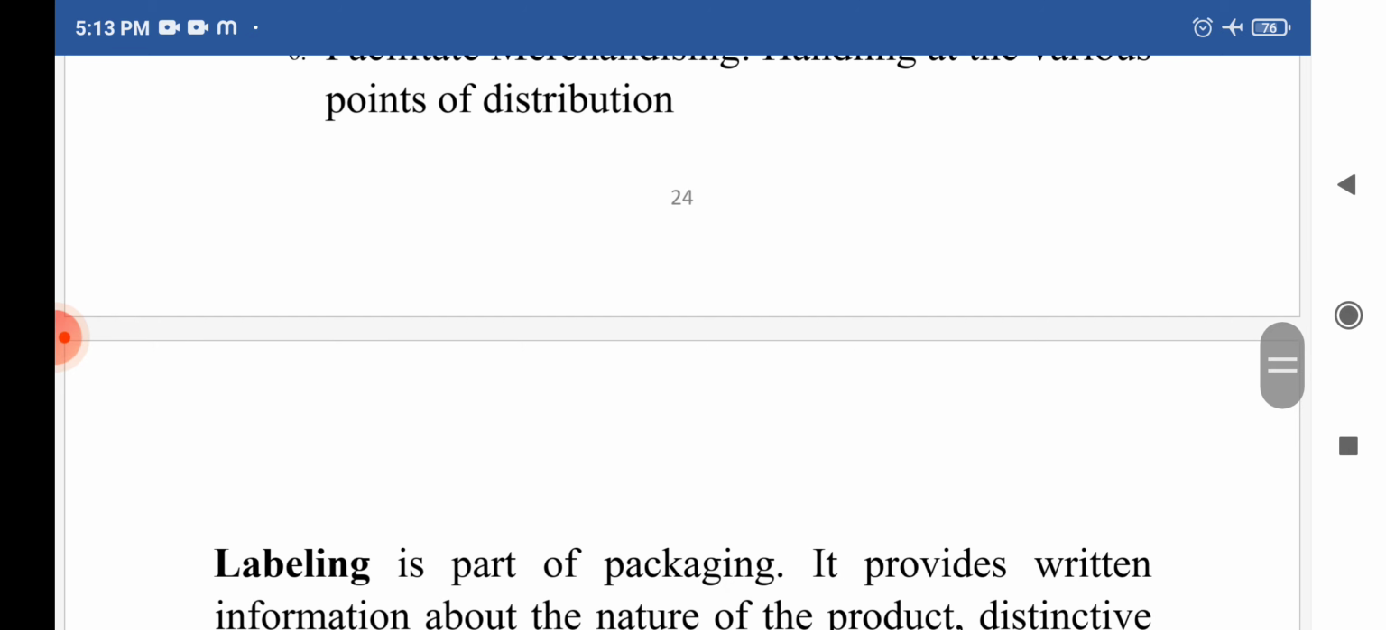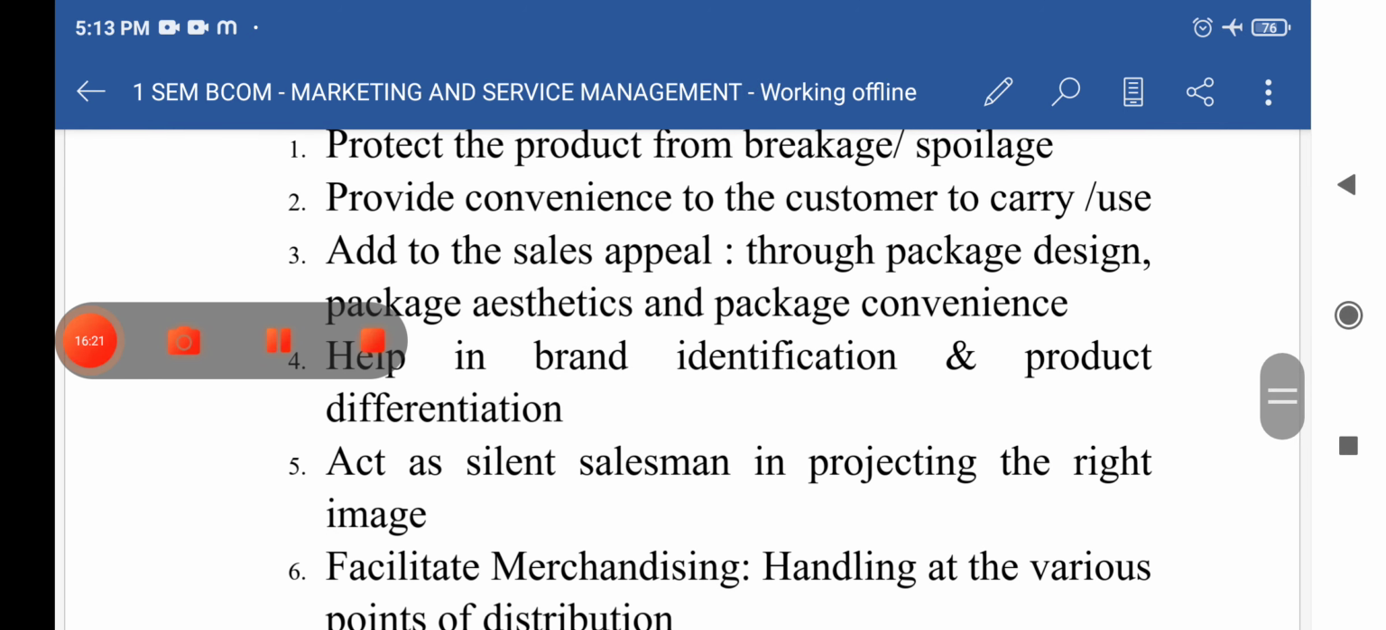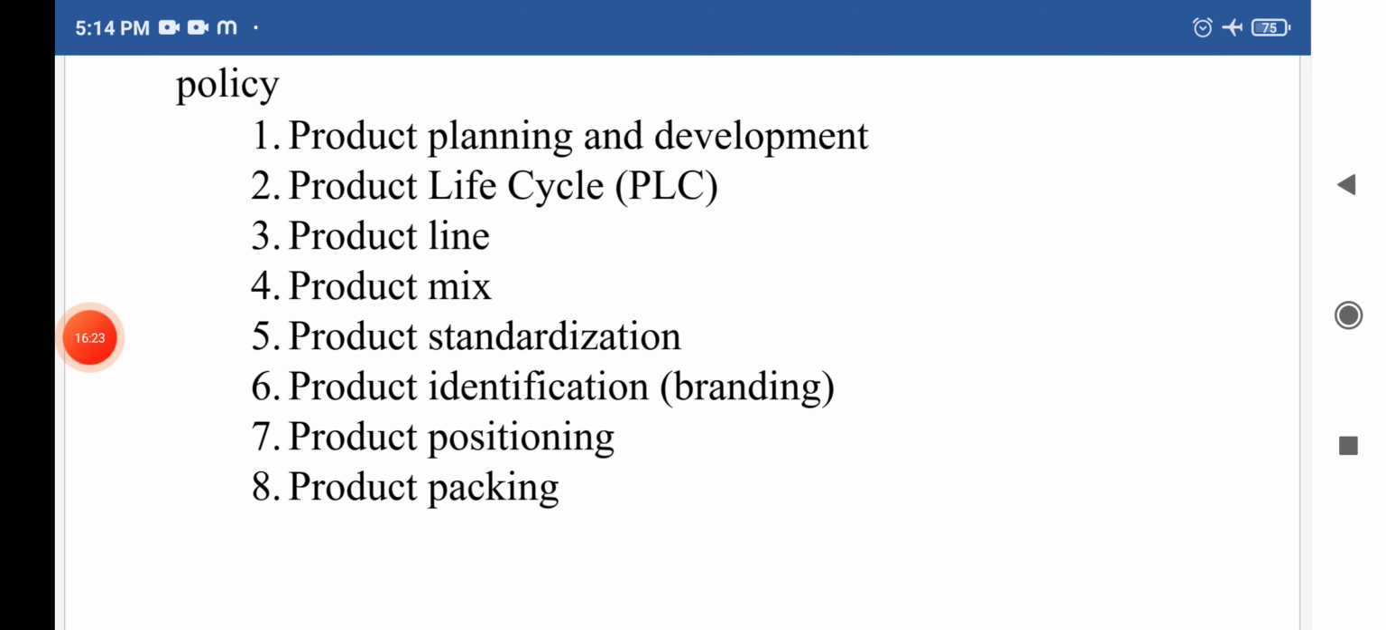So these are the elements of the product policy. Okay, so how many elements are there? A total of 8 elements are there in the product policy. First one is product planning and development. Second one is product life cycle. Third one is product line. Fourth one is product mix. Fifth one is product standardization. Sixth one is product identification, that is branding of the product. Seventh one is product positioning. And the last one is product packing.